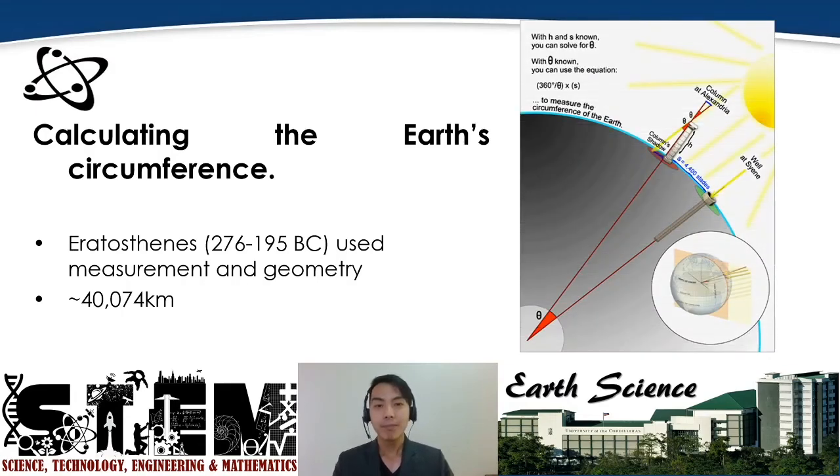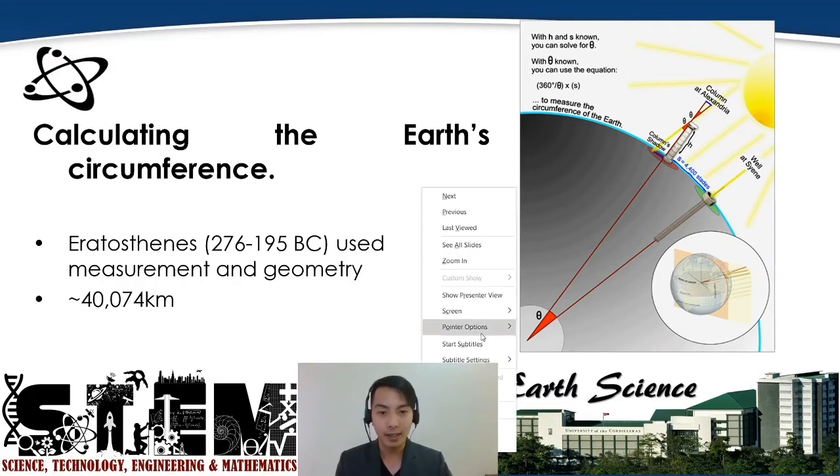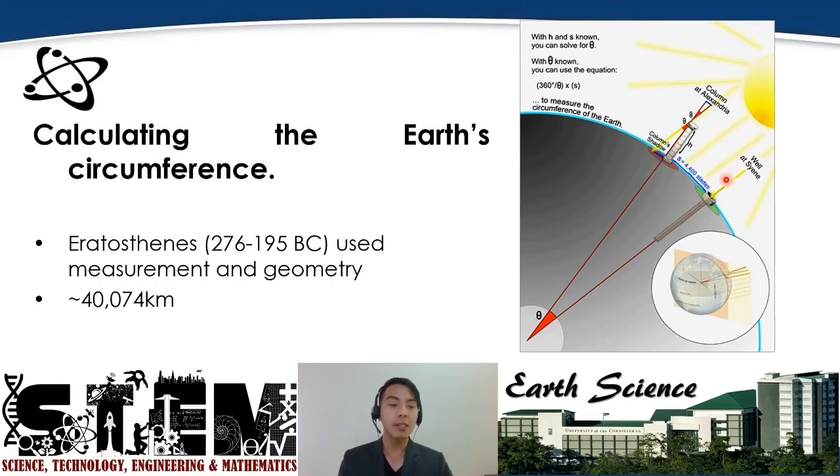All right. He had these observations. He observed that a well in Syene, at a certain time of the day, doesn't cast a shadow. All right, meaning he thought that the sun's rays are directly hitting the well. That's why it doesn't cast a shadow. And so again, during this time, it is already proven that the earth is round. Okay? And so this was his initial observation.